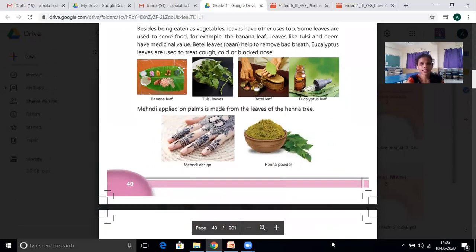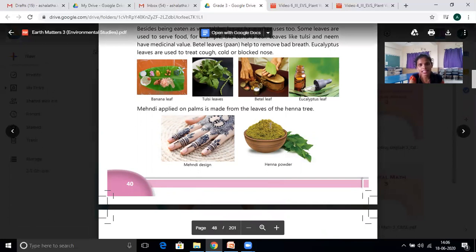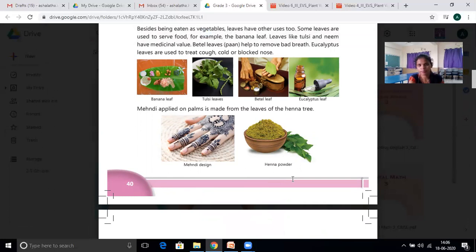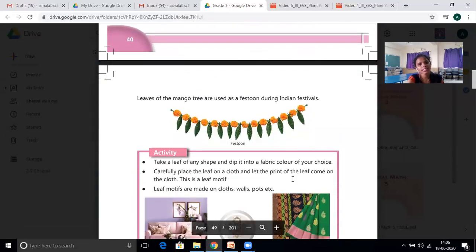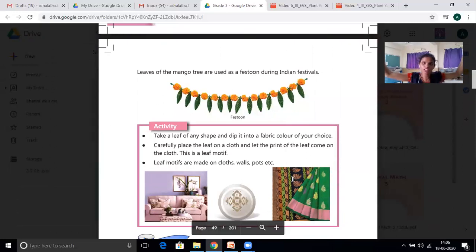See here, photos are here. And one more I told you, mehendi, you can see this picture here, mehendi leaves, henna powder. And mango tree leaves we use for some functions, in decorations or designing purposes.